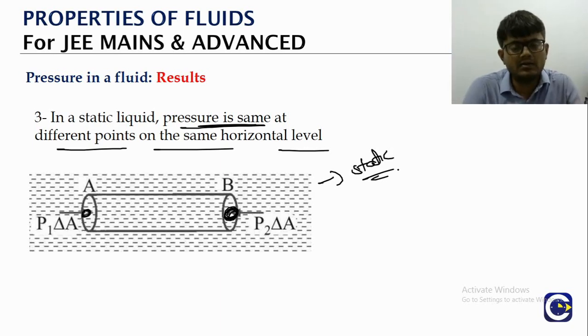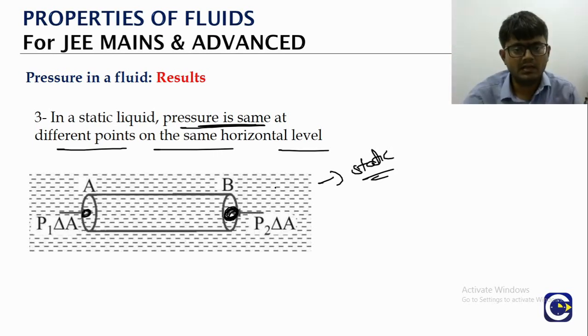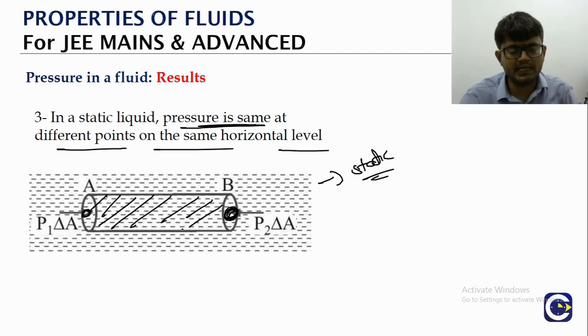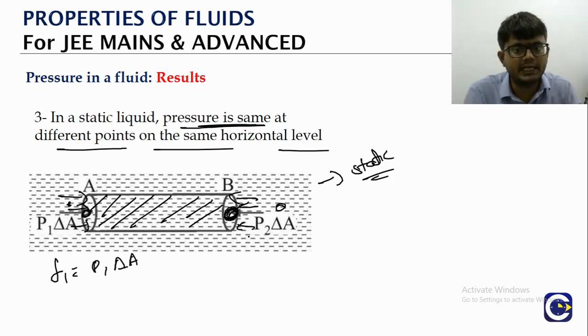How does it happen? We can do this by a quick derivation. Previously we were considering a vertical hypothetical liquid cylinder. Now we will consider a horizontal cylinder. Here the area we put as delta A. Now this side, what is the force acting? Let's call it F1. It is P1 into delta A. This side, what is the force acting on that hypothetical cylinder? Let's call it F2. It is P2 into delta A.